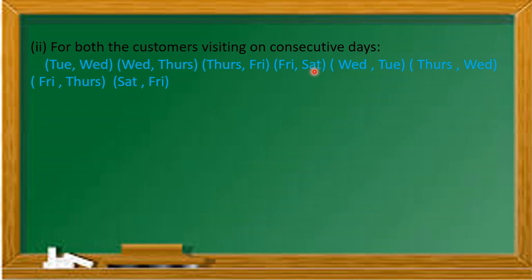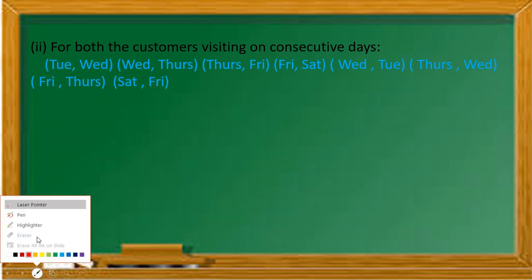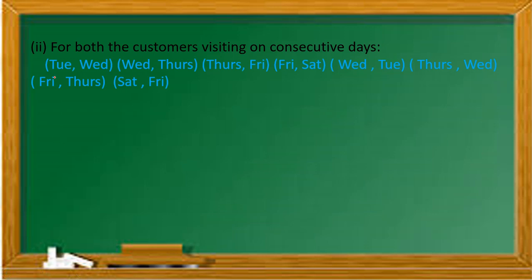Now again, when Shyam is on Wednesday, Ekta may be on Tuesday. Shyam is on Thursday, then Ekta will be on Wednesday. Shyam is on Friday, then Ekta is on Thursday, and Shyam is on Saturday, then Ekta is on Friday. Only we are considering these 4. Let me take the pen. These 4 we are taking: Tuesday, Wednesday; Wednesday, Thursday; Thursday, Friday; and Friday, Saturday. These are the 4 pairs of consecutive days.